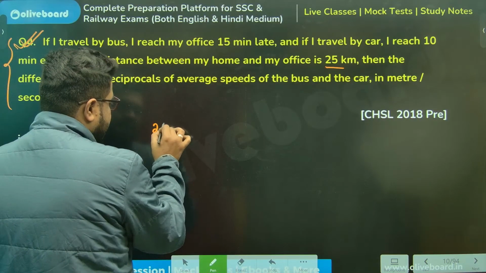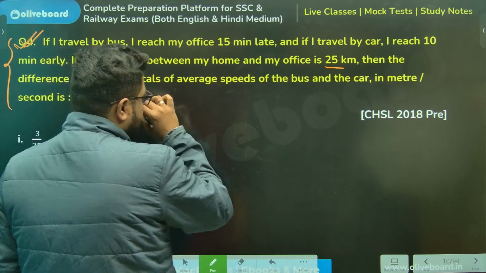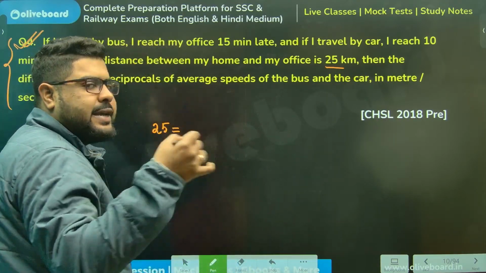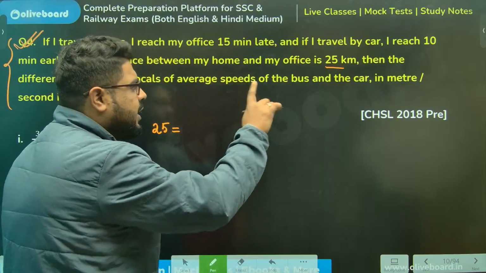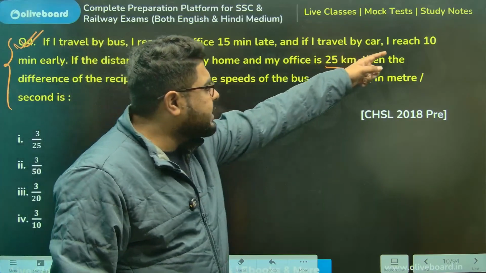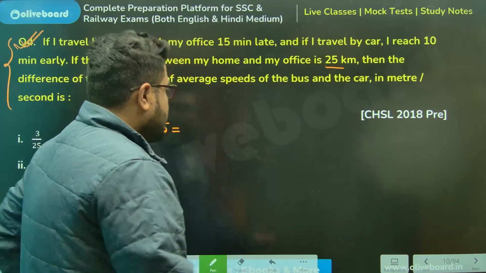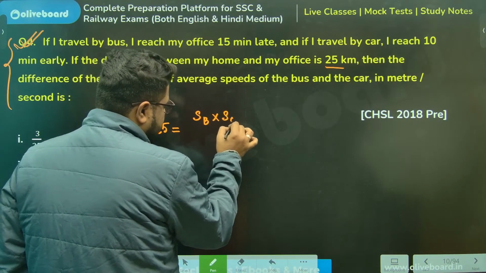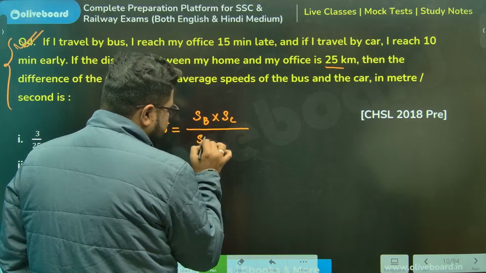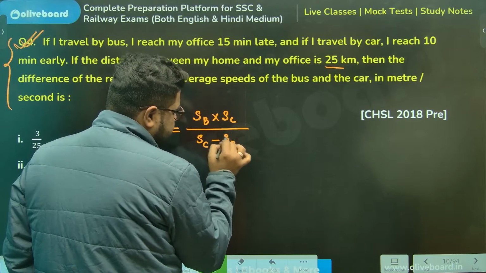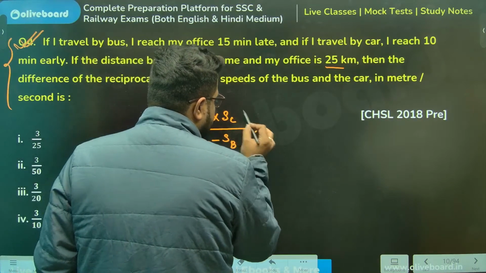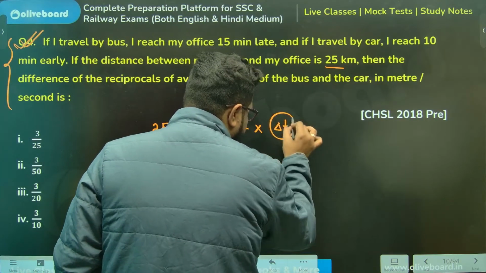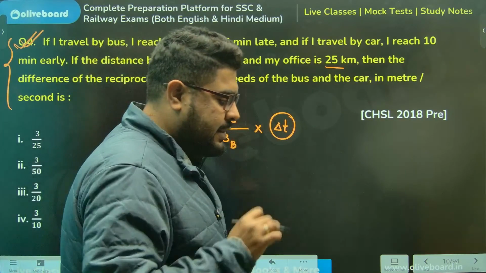Distance is... So speed of the bus and the car. Achha, tell me, sir, whose speed is greater? Definitely the speed of the car will be higher because we are reaching early in the car. So I can say speed of the bus into speed of the car divided by speed of the car minus speed of the bus is the distance, so SC minus SB into delta T, sir. Now, many people will make a mistake while putting this delta T. That's why I've taken this question.